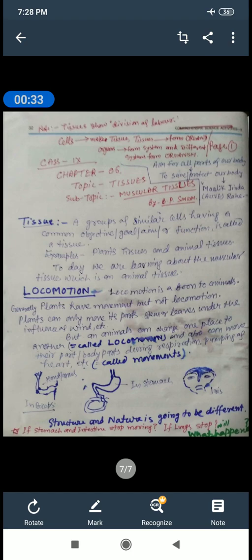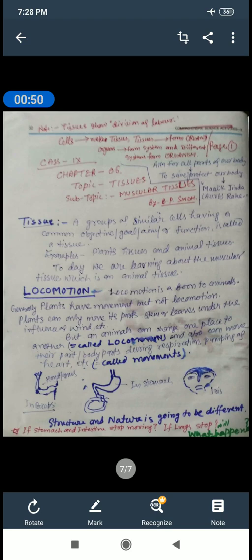A group of similar cells having a common objective, goal, aim or function is called a tissue. For example, plant tissue, animal tissue.